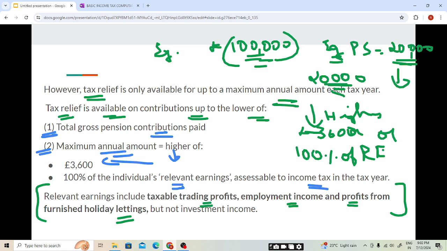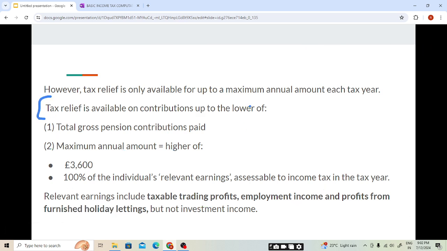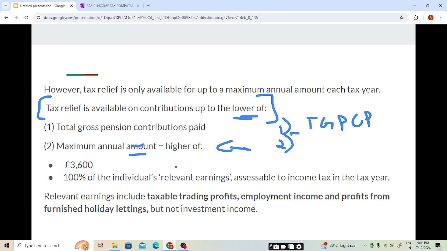I hope this is clear, students. So the tax relief for the pension contribution will be the lower of 1 and 2: the total gross pension contribution paid, and the maximum annual amount.